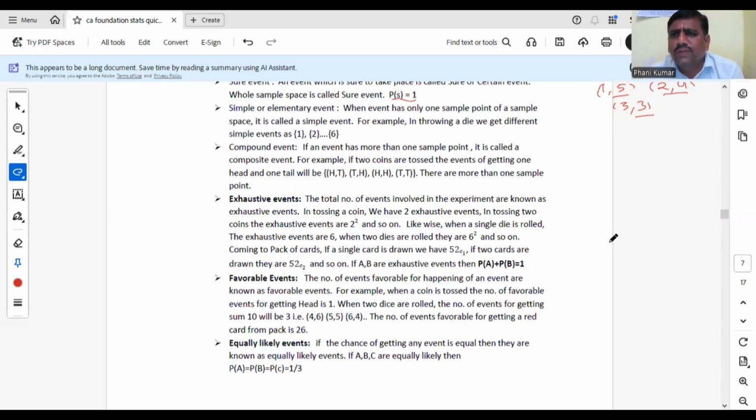Okay, if 2 events are said to be exhaustive. Exhaustive means total events, always total events. ఇప్పుడు కాయిన్ టాస్ చేశారు, exhaustive events ఏంటి head, tail, head probability 1/2, tail probability 1/2, రెండు యాడ్ చేస్తే ఎంత 1. If two events are said to be exhaustive events, then always those total will be equal to 1. A, B exhaustive events అంటే what is the condition? P of A plus P of B equal to 1. Similarly, if A, B, C are exhaustive events, what will be your condition? P of A plus P of B plus P of C should be equal to 1. ఆ ఈవెంట్స్ అన్ని యాడ్ చేస్తే టోటల్ ఈవెంట్స్ అవుతాయి, టోటల్ ప్రాబిలిటీ 1 అవుతుంది exhaustive events.